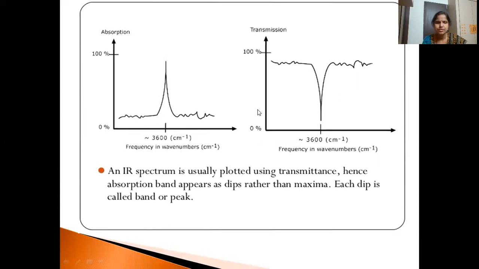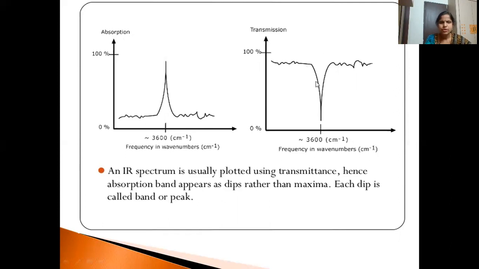So IR spectra are usually plotted using transmittance, hence absorption bands appear as dips, inverted. Whereas in UV we observe peaks like this, because we are measuring absorption. Here we take transmission on the y-axis, so that is why we get the graph this way. The spectra of IR will show dips.